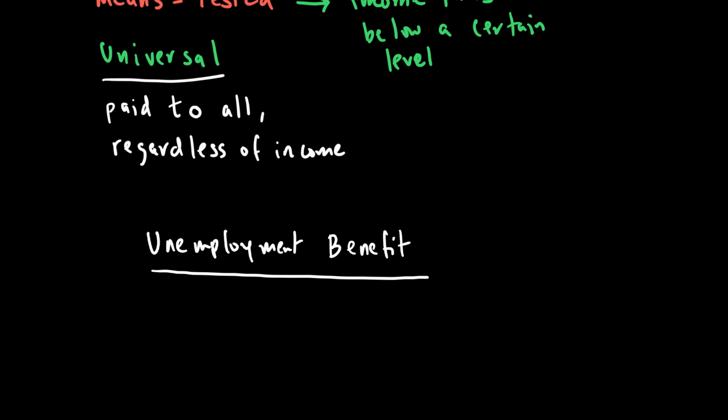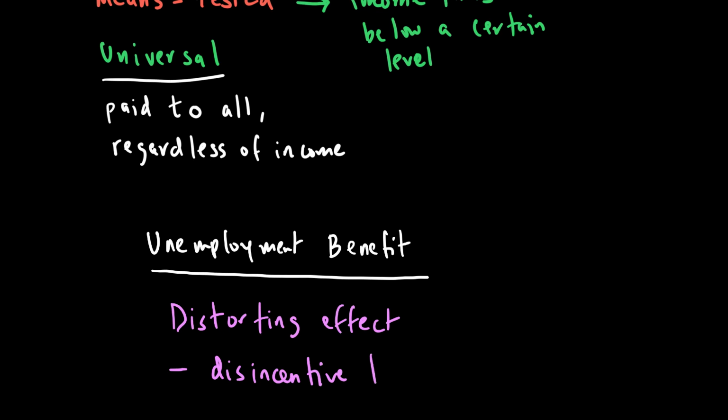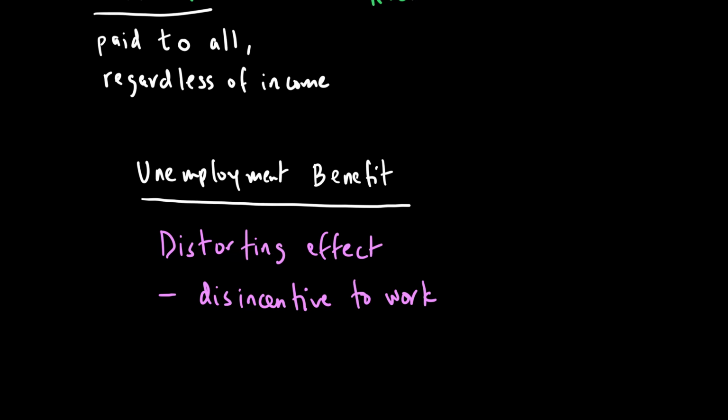Some economists believe that if unemployment benefits are too high, they may have a distorting effect, or a disincentive to work. Because if the unemployment benefit is too high, people in the labor market may decide not to work, because they may believe that the cost of taking up a job will be too high if the unemployment benefits are too comfortable. So one of the things that we want to look at is what's the right level of unemployment benefits that should be given in an economy.